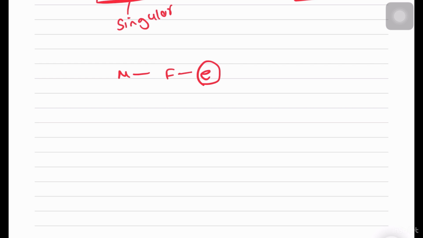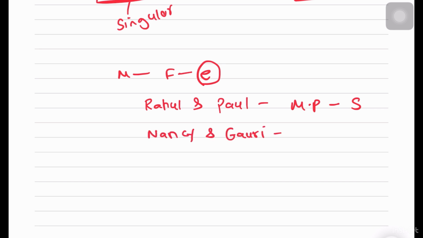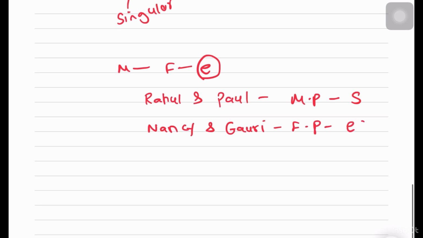Then if we have, for example, two people's names, Rahul and Paul. Now you know both are masculine, but two people means plural. That means I'll have to add an S to my past participle. Now if I say Nancy and Gauri, both are girls, so it's feminine plural. I'll have to add an E for being a girl and S for being two girls. Now if I say Nancy and Rahul, this is assumed to be ils, they. So we take it as just plural and we add an S.